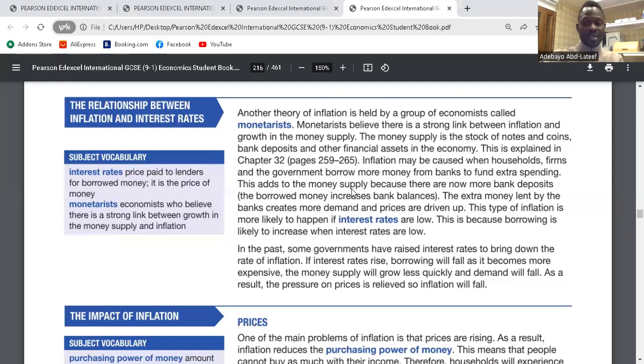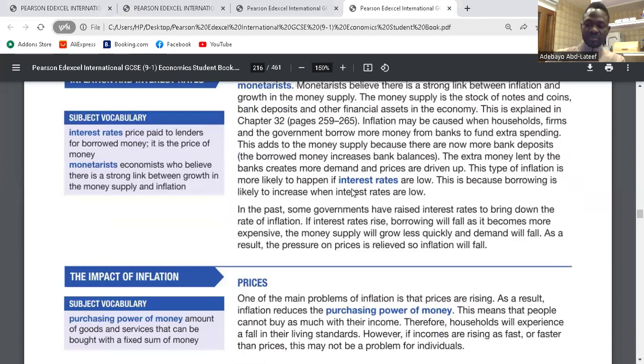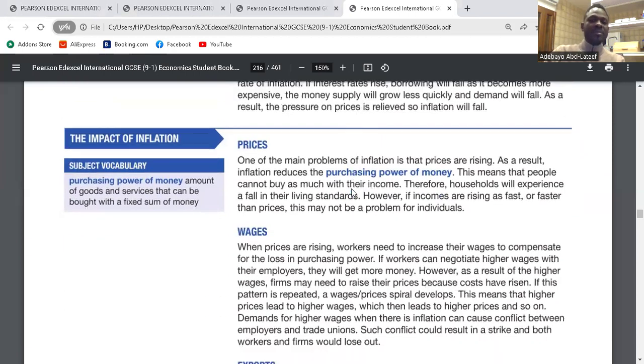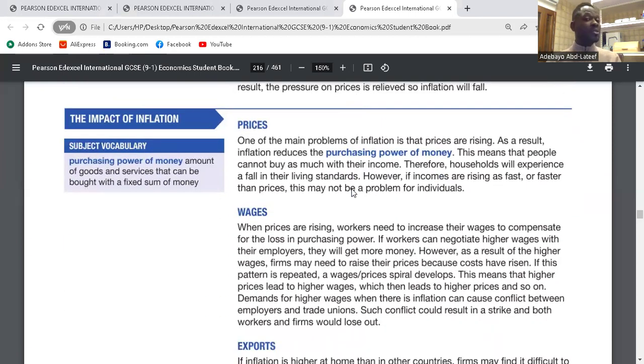So go to prices now. One of the main problems, the impact of inflation now. The impact of inflation on prices is the first thing. One of the main problems of inflation is that prices are rising. As a result, inflation reduces the purchasing power of money. This means that people cannot buy as much with their income. Therefore, households will experience a fall in their living standards.